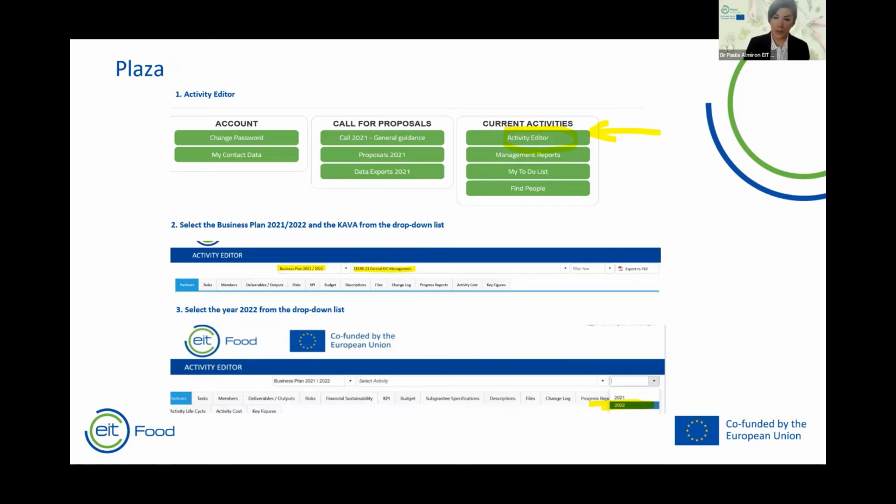But if it doesn't work, what could happen? The first thing that could happen is that you are not the activity leader of the KAVA. The second main issue that we normally find is that you try to access the call for proposals and you're not the activity editor, or you did not select the business plan 2021-2022. Okay, so these are the normal issues that you can find.